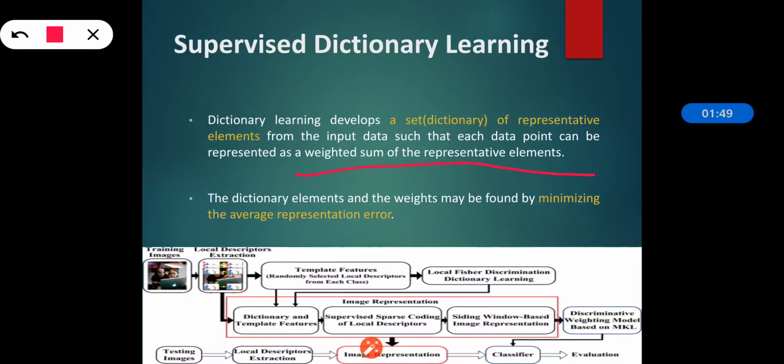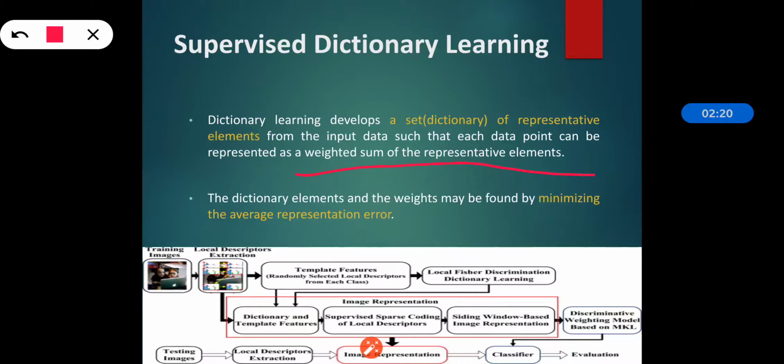Means dictionary learning is developing or creating a set. That set is nothing but the dictionary, and it contains the representative elements. Those elements are taken from the input data, and the data is represented as a weighted sum of the representative elements.